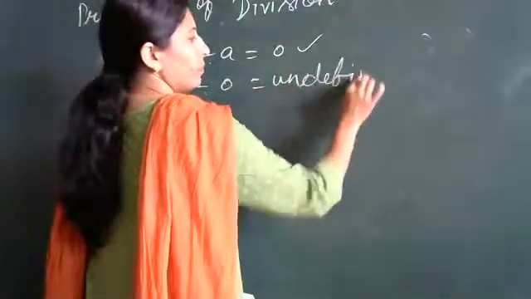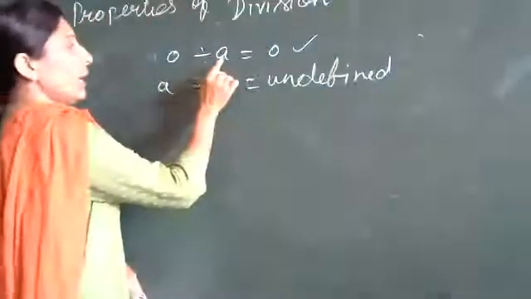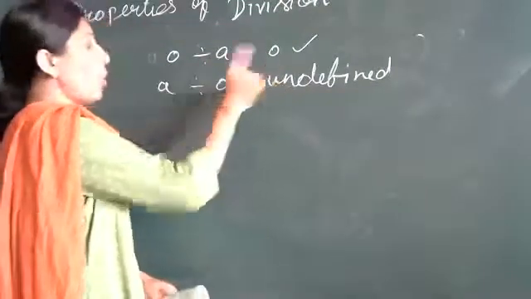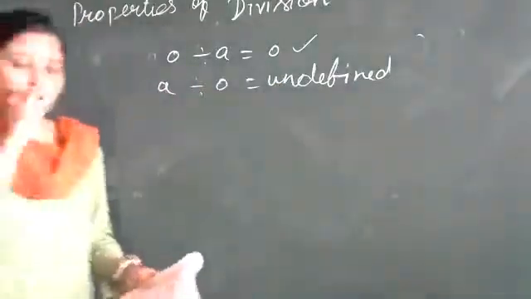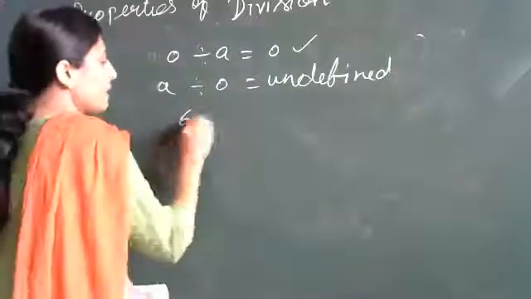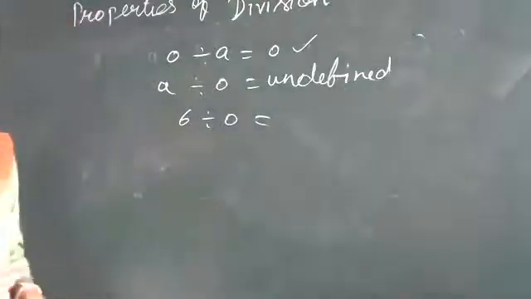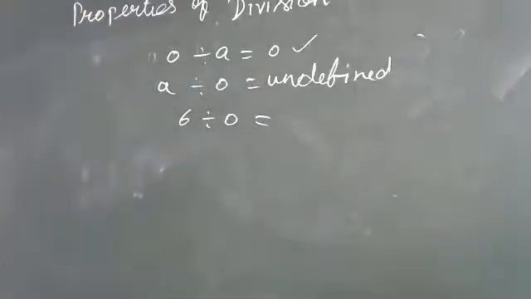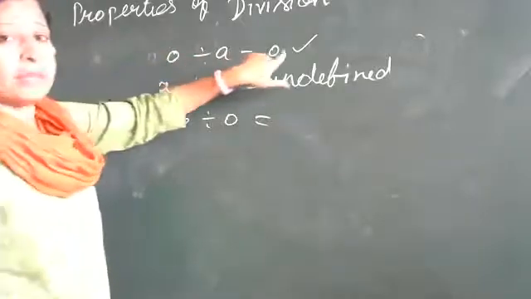Undefined. That is meaningless. You are not going to get any answer. Okay, you have to remember that when 0 is divided by any number, we get the answer 0. But when any number is divided by 0, it is undefined. That means 6 divided by 0, we can't get an answer. You can't divide 6 by 0. But you can divide 0 by 6, because you will get 0.